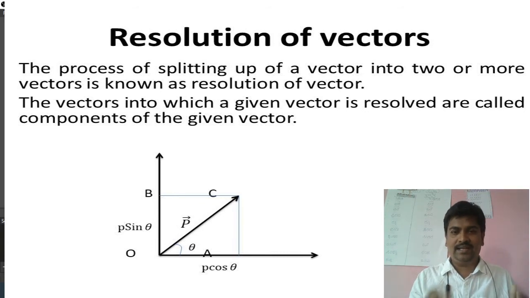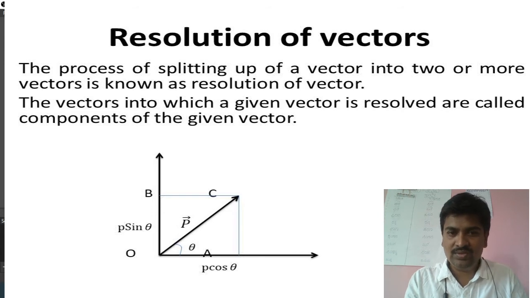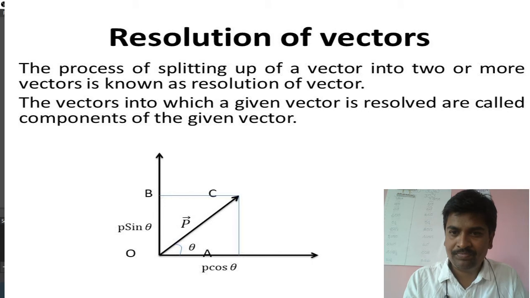Okay, right. So we need to understand some more things here. This P vector, I have resolved into OA and OB. What is OA? What is the length of OA? The length of OA can also be found out. Suppose this is the angle theta. Okay, if that is the angle theta, then this OA would be P cos theta.